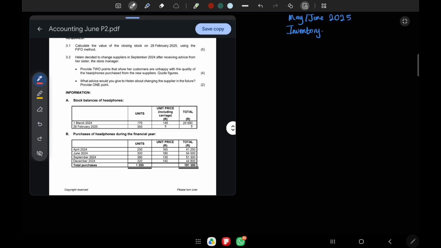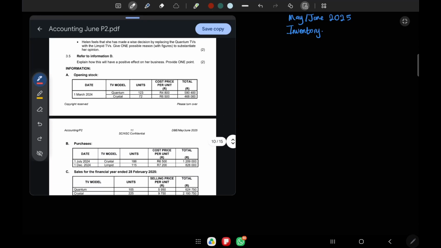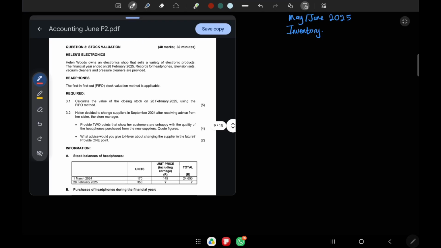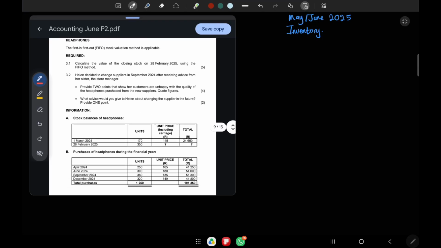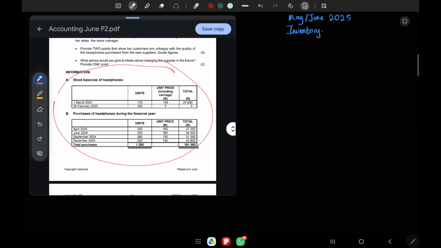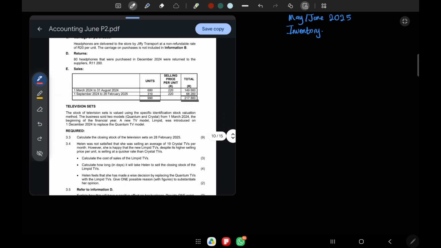And remember, I told you guys that when you get your exam question paper, let's say you're starting with inventory, let's say it's your most comfortable topic, you can go to the third question, attempt it first, and when you do, you don't have to read all of this. You just read the section that you have to start with. Treat this as if it's an activity. I know that it's an exam question and these tables are a bit intimidating, but if you take it step by step, you guys will realize that this is actually very easy.